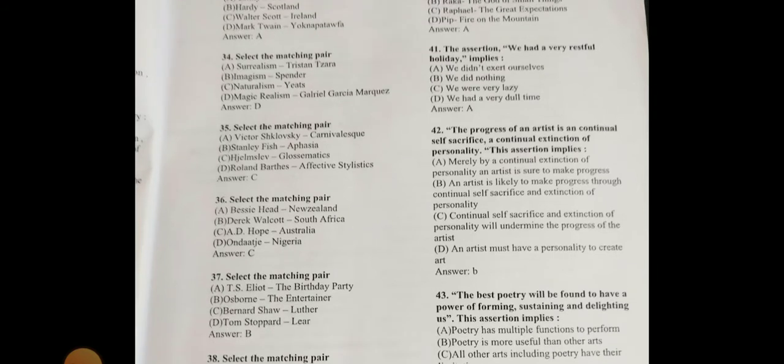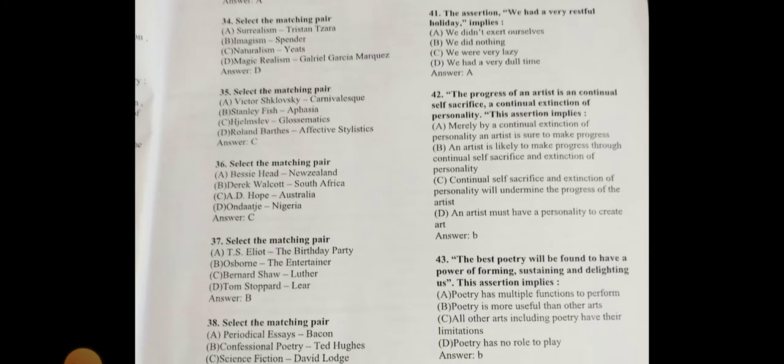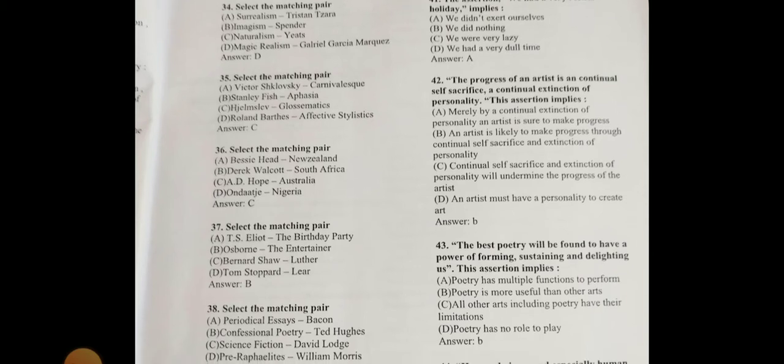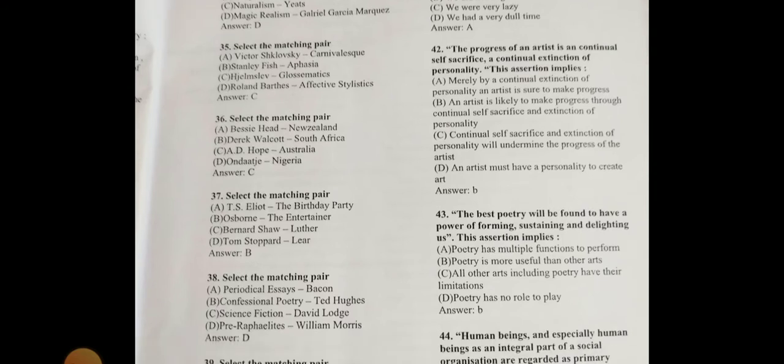Now this next is select the matching pair, who gave what kind of form to the literature. So the right answer is magical realism was given by Gabriel Garcia Marquez. Now select the matching pair. Right answer is Hjelmslev, glossematics is the correct answer. Next is select the matching pair. So A.D. Hope is related to Australia.